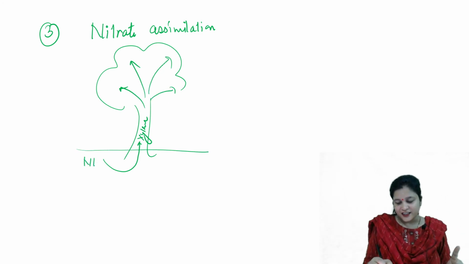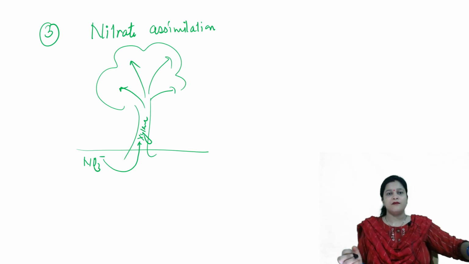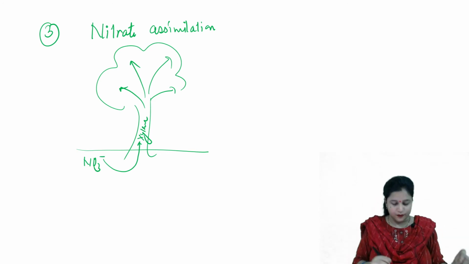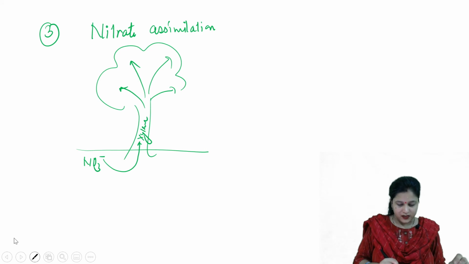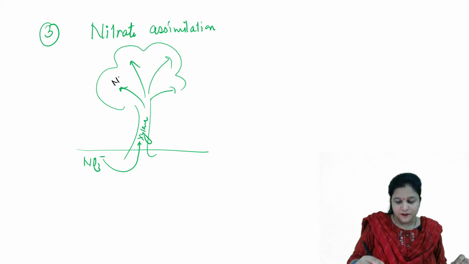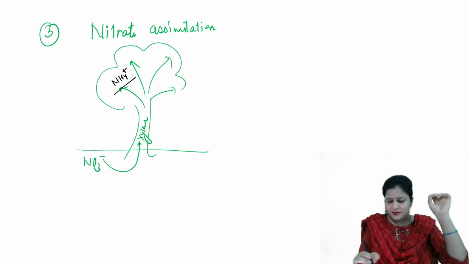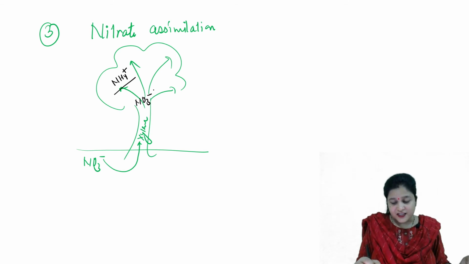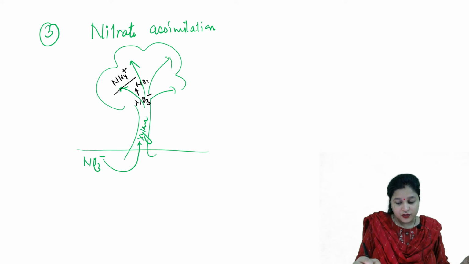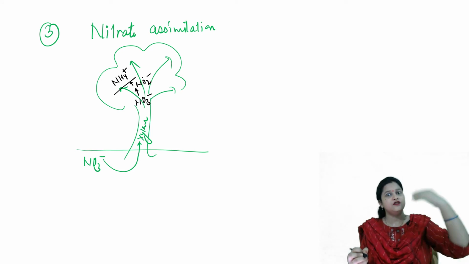This nitrate cannot be used by the plant in this nitrate form. So, it has to be converted into ammonium. Again, yes, this is the twist. So, first, nitrate is converted into nitrite, and that is converted into ammonium.